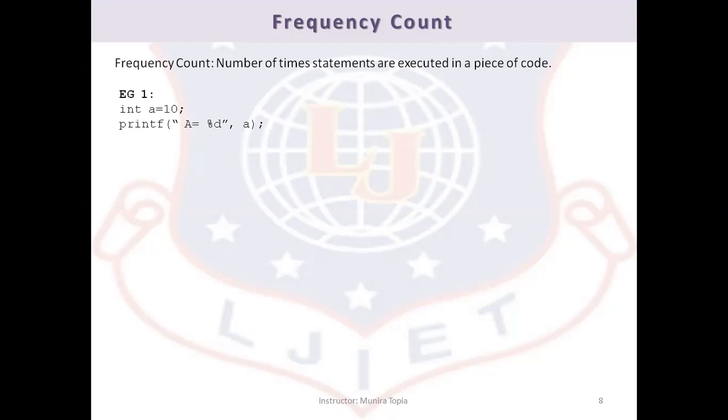Take an example. A code contains only two lines: integer a equals 10, and another statement, a printf statement, which prints the value of a: printf("a = %d", a). Now, integer a equals 10 will be executed only one time. The printf statement also executes only one time. So the total number of statements executed in this piece of code is 2.